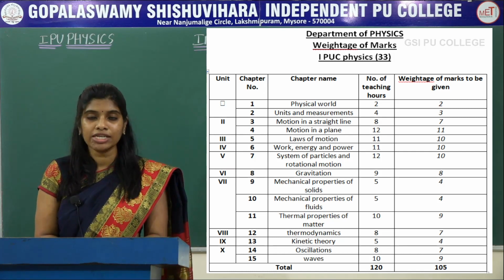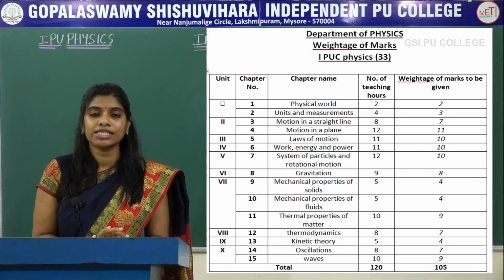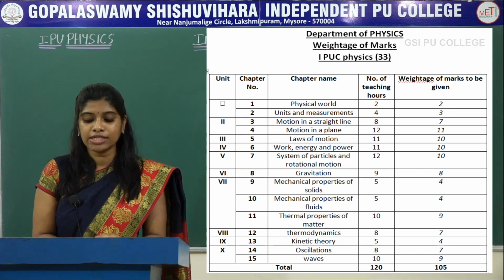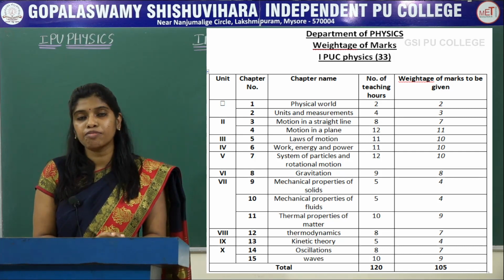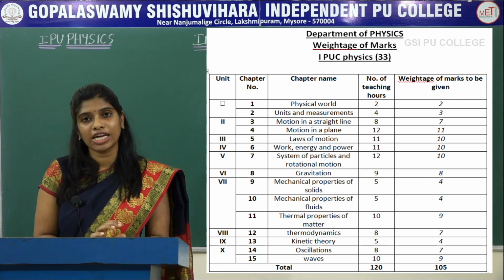Coming to the 5th unit, 7th chapter, system of particles and rotational motion. This chapter describes the motion of extended bodies and has 12 hours of teaching and the marks allotted is 10. The 6th unit, 8th chapter, coming to gravitation.